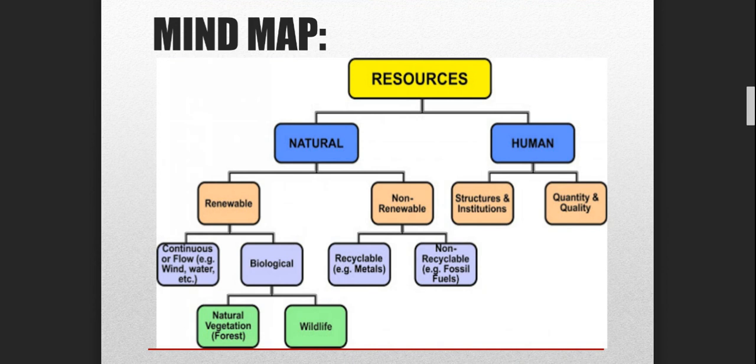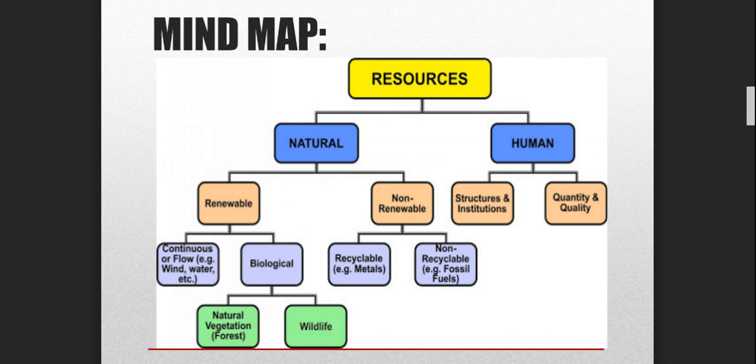Biological is again categorized into two subparts, that is natural vegetation, that is forest, and the other one is wildlife, right? Wildlife will contain all the animals, and the natural vegetation will contain the forest part, etc. The other part of natural is non-renewable, right? Non-renewable can be recyclable, like metals, and there are non-recyclable things also, like fossil fuels that we